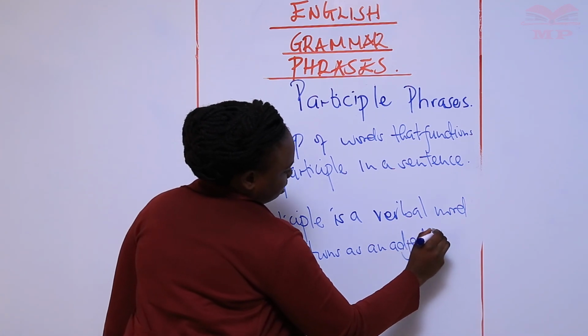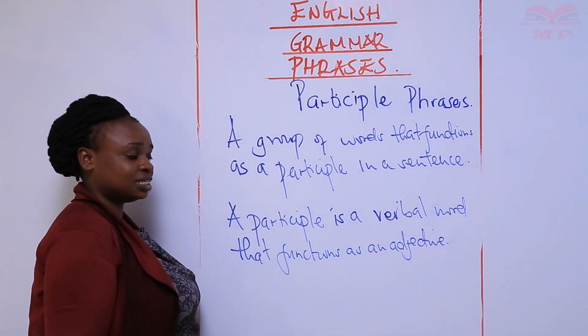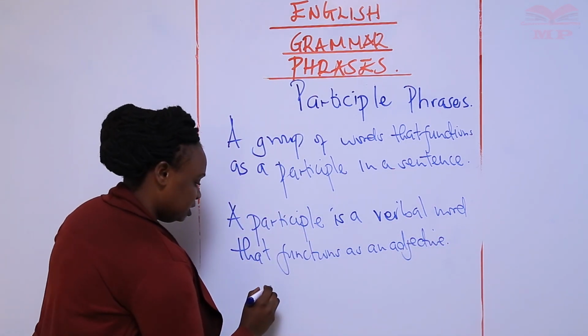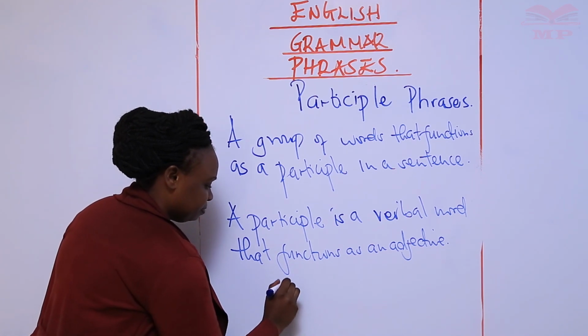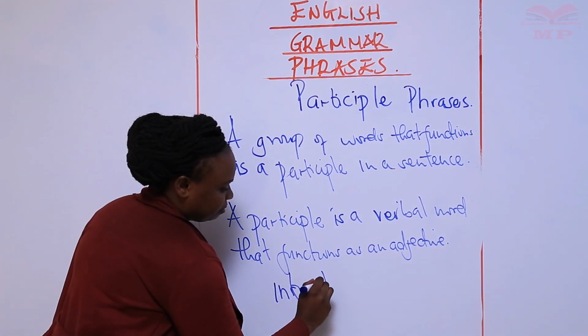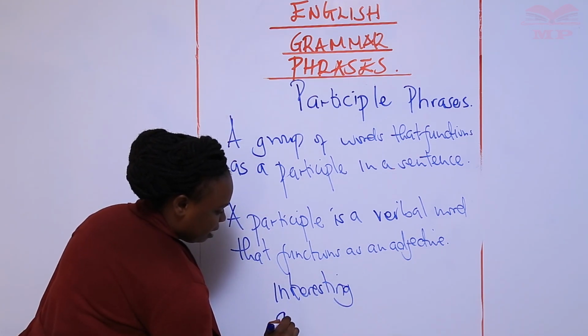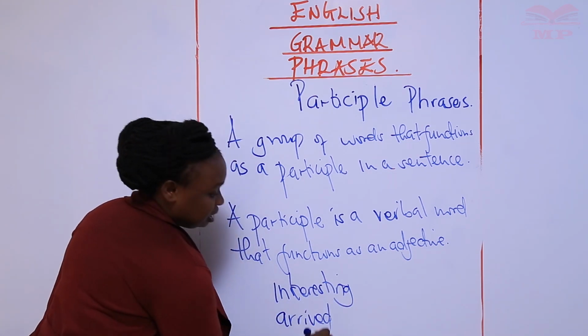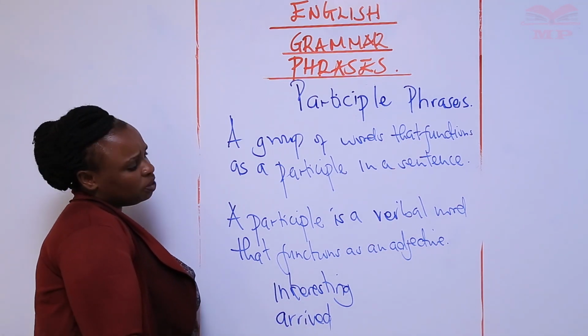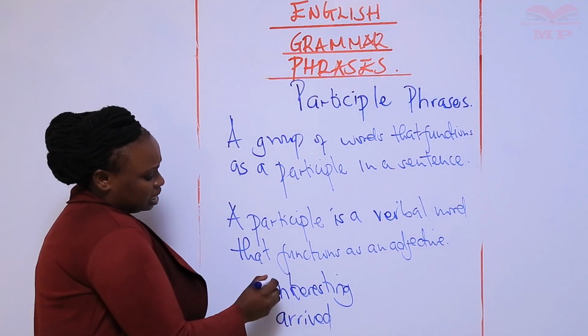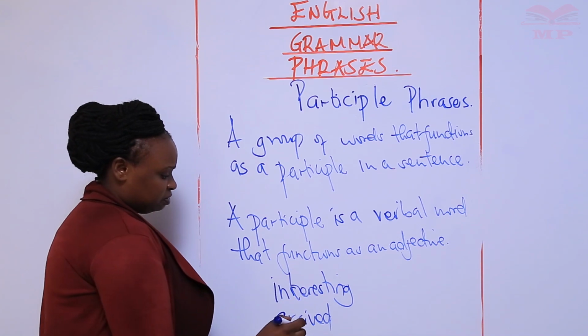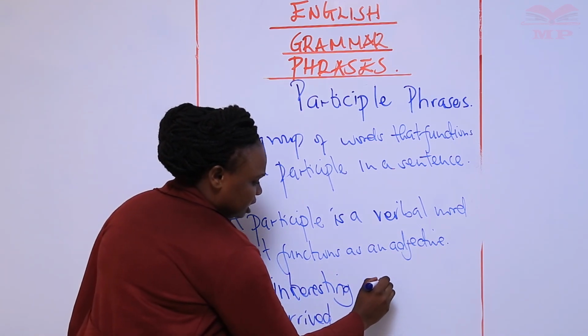So what is a verbal word? For example, interesting, arrived. These are verbal words. But now we are looking at them as functioning as what? Adjectives. So that we can say interesting movie.